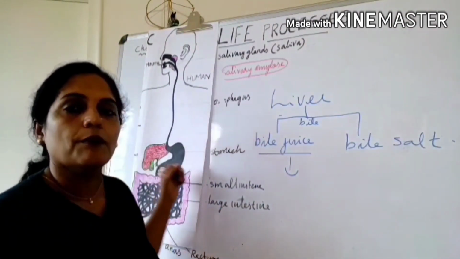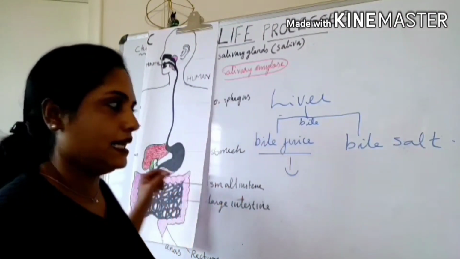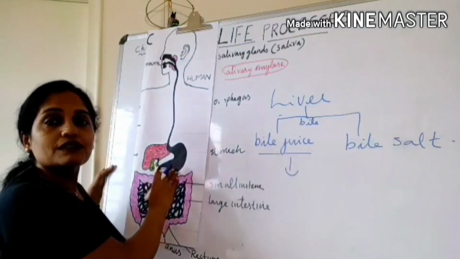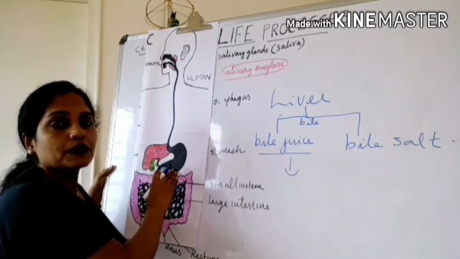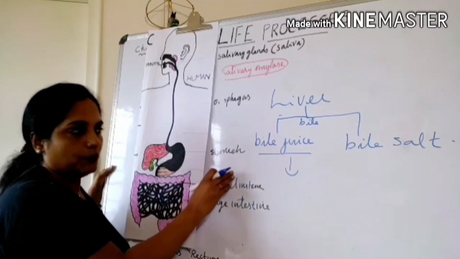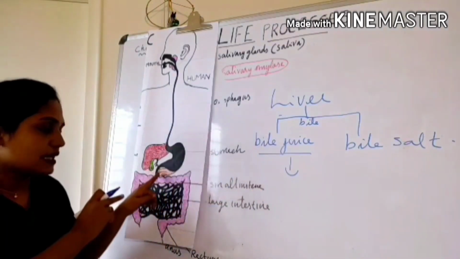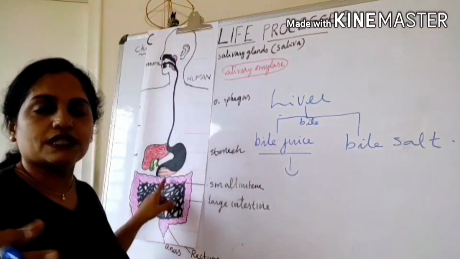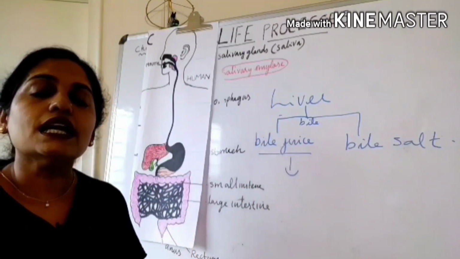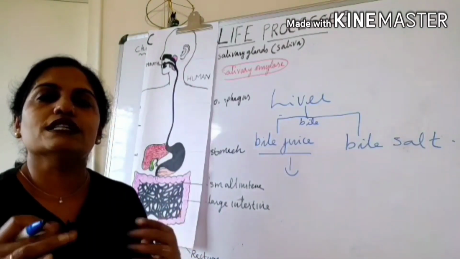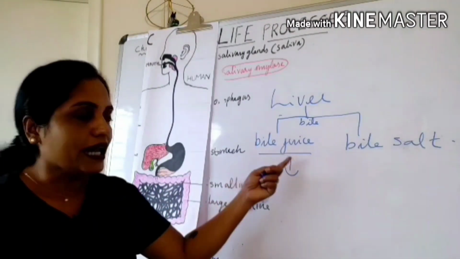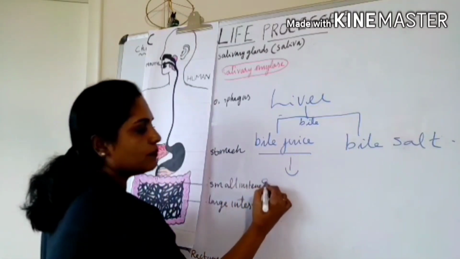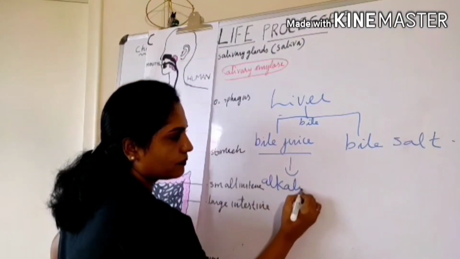That bile juice makes the medium alkaline. In the stomach, the medium is acidic due to the presence of HCl. But here the pancreas also produces many enzymes. Those enzymes need an alkaline medium for their function. So here bile juice makes the medium alkaline.